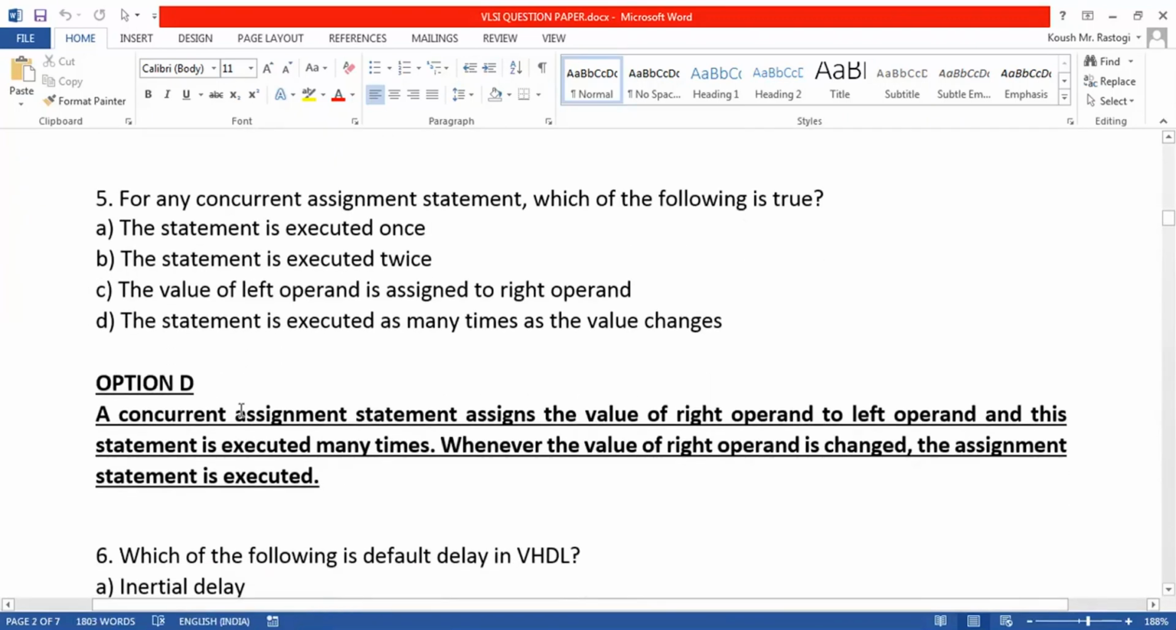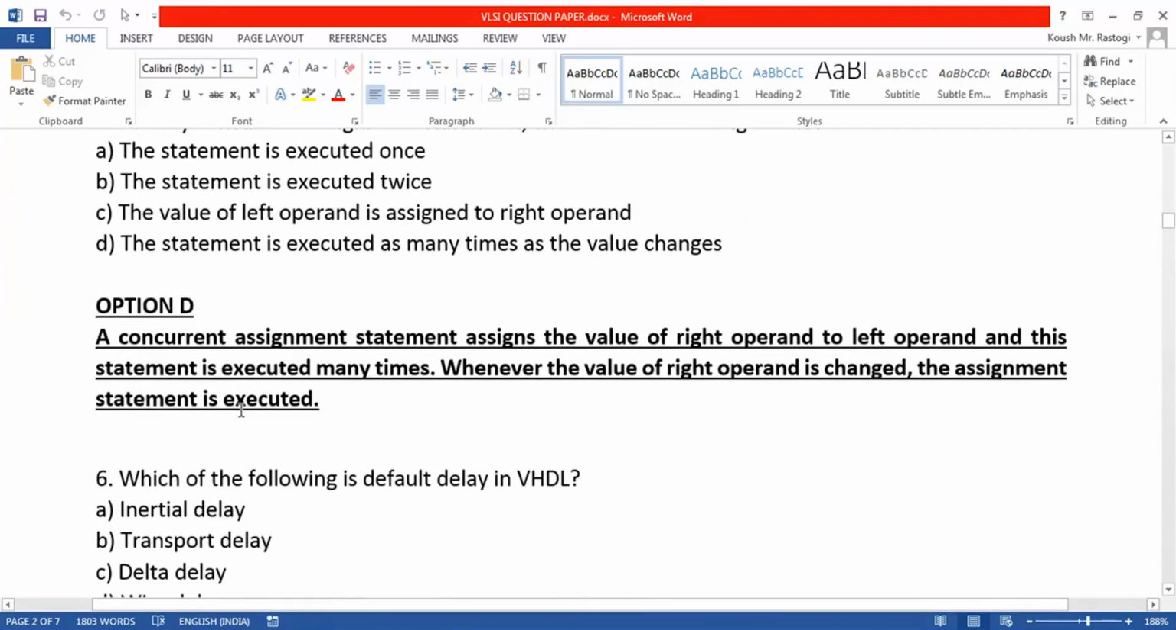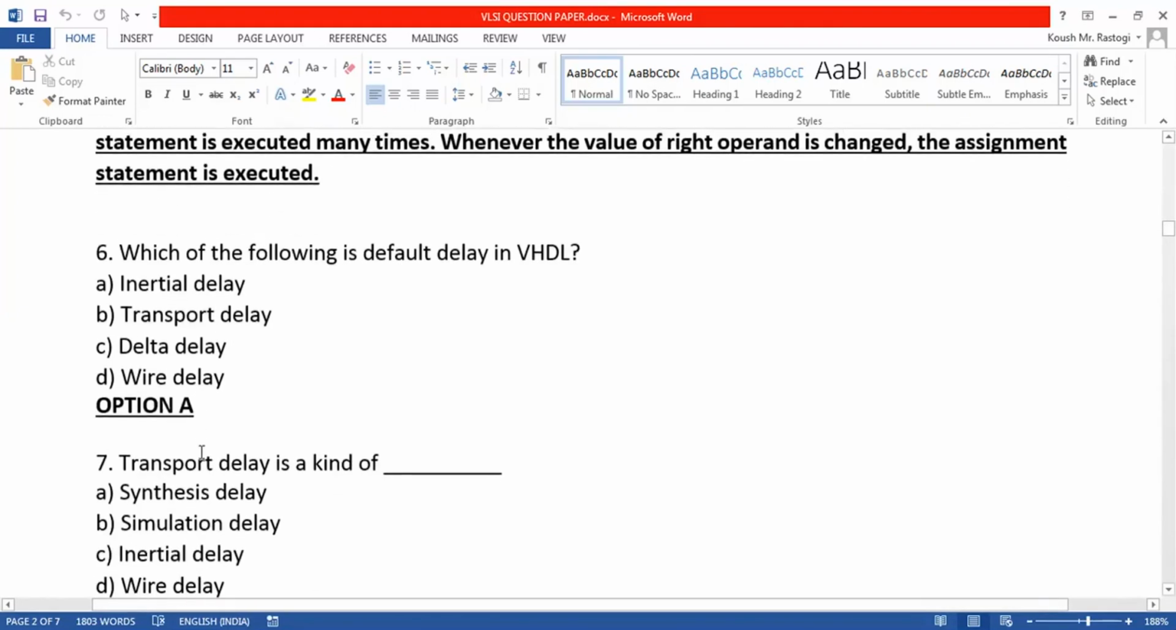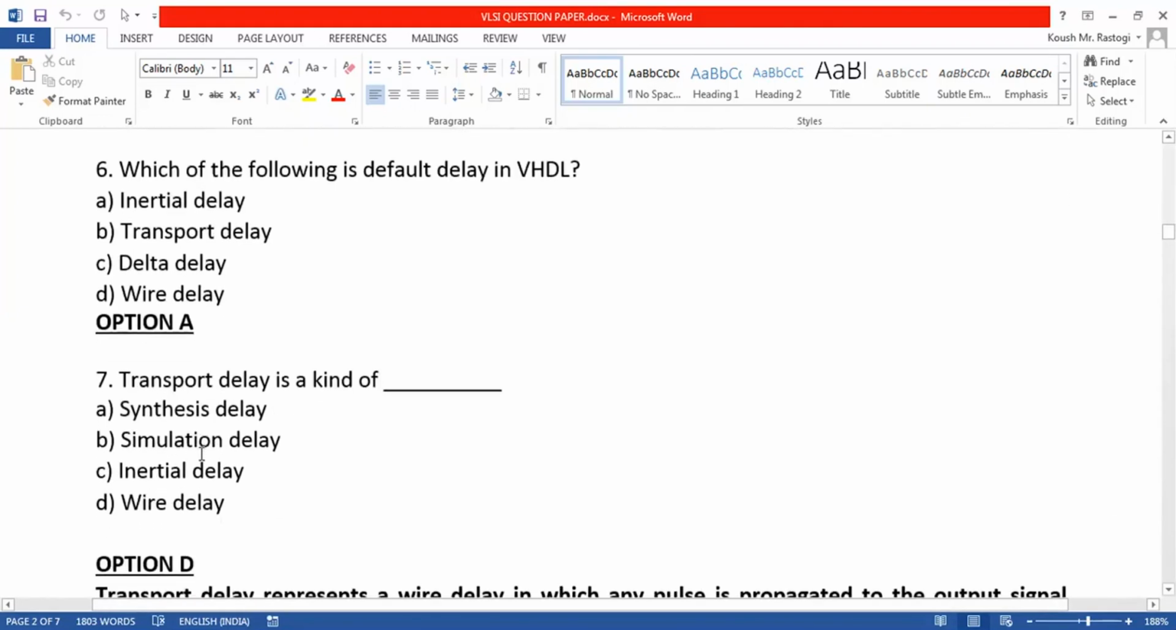Then we are asked, for any concurrent assignment statement, which of the following is true. A concurrent assignment statement is executed as many times as the value changes, and the value of the right hand operand is assigned to the left hand operand.